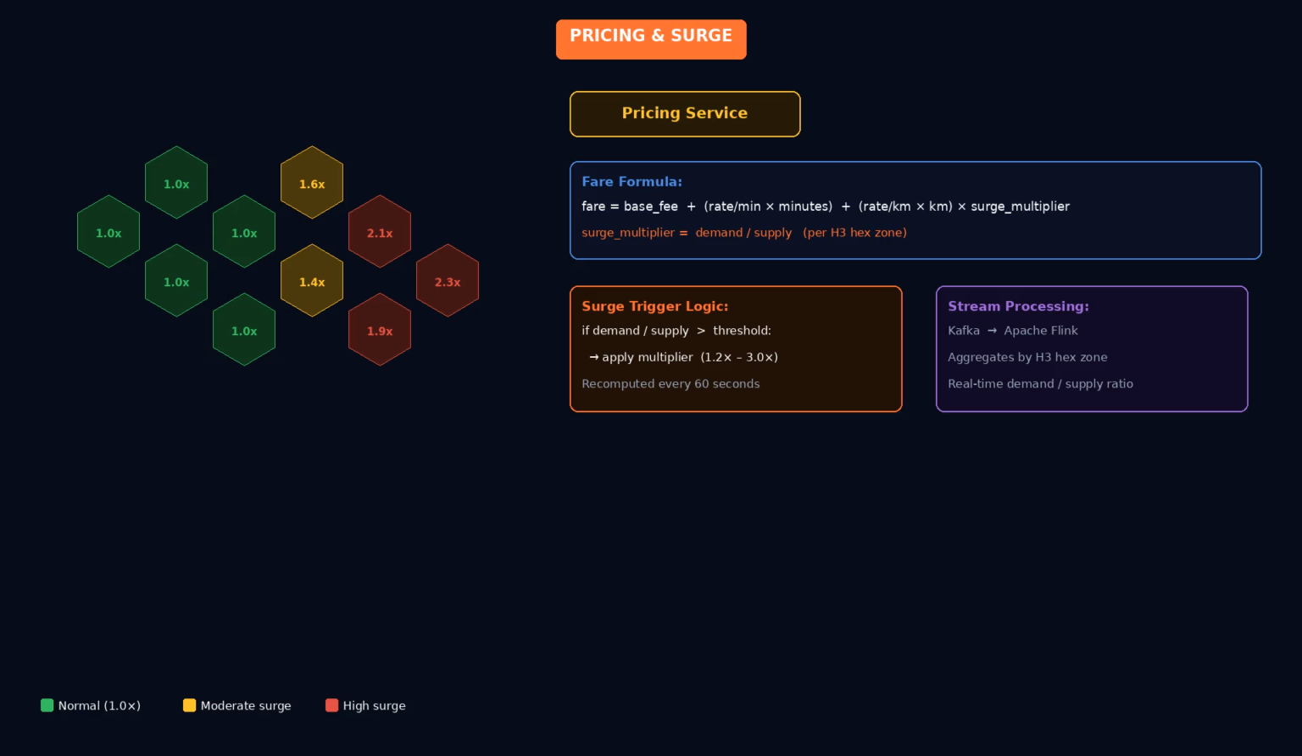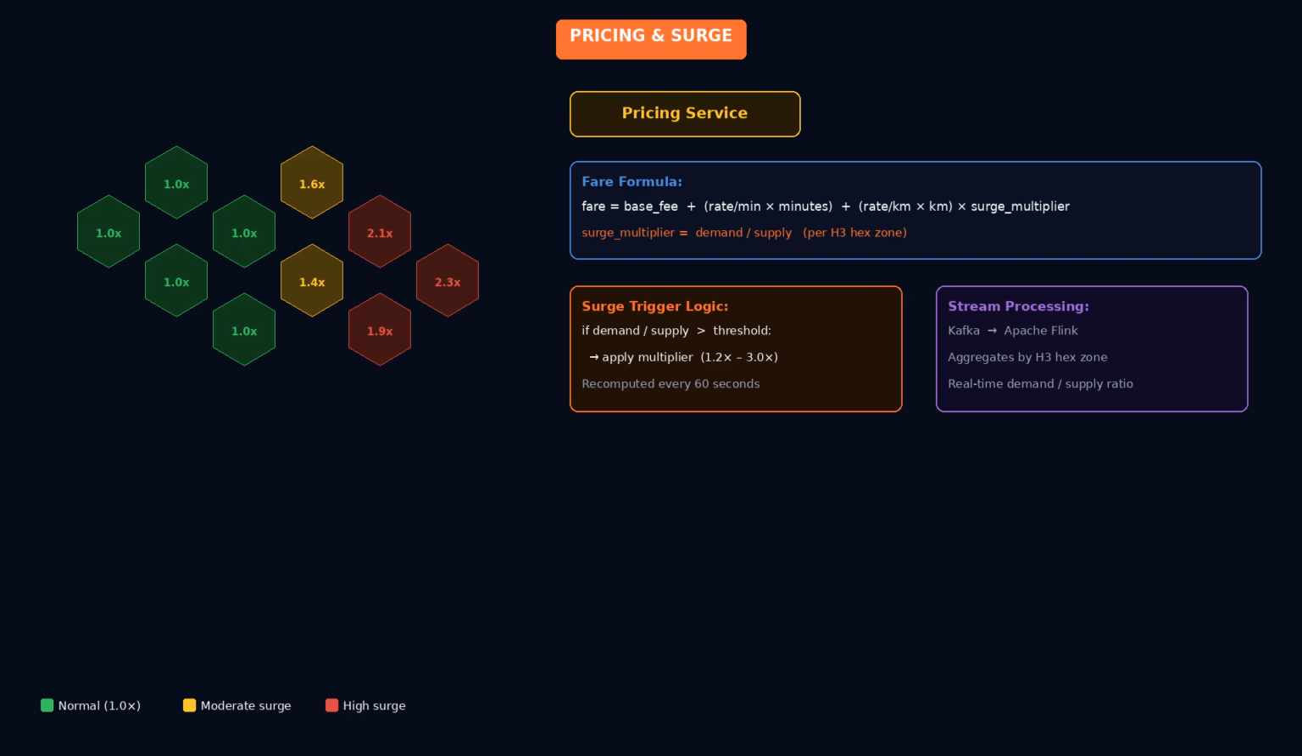Uber's pricing model is simple in concept but complex in implementation. Base fare is calculated from three things: a flat pickup fee, a per-minute rate, and a per-kilometer rate. This is straightforward. Surge pricing is more interesting.